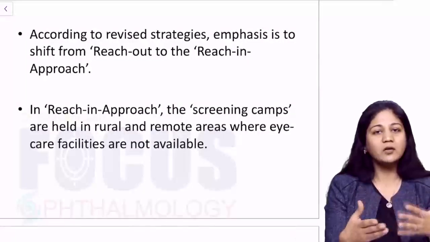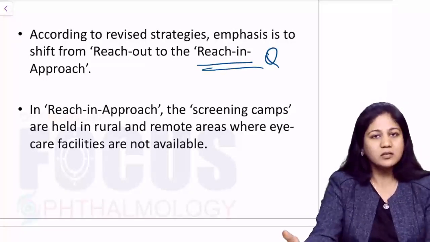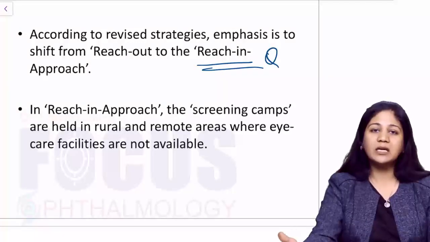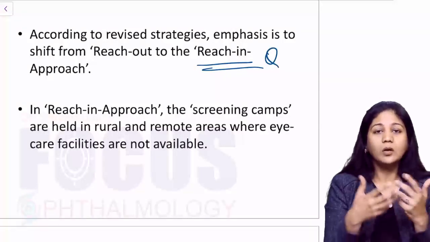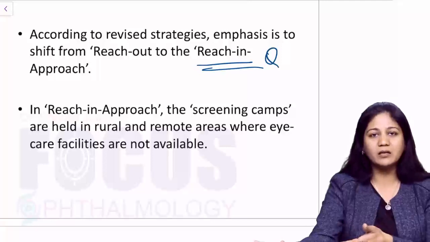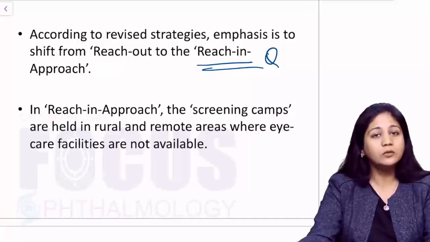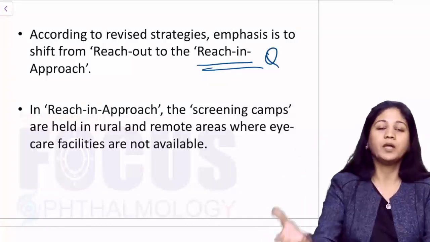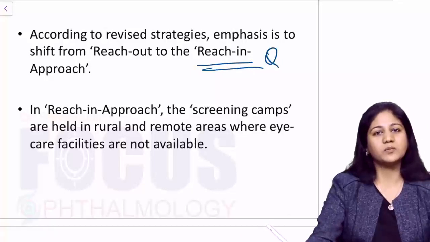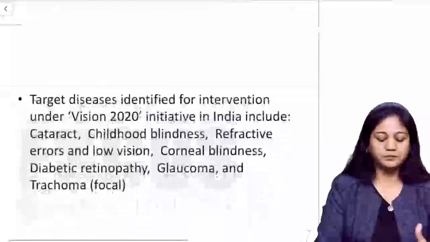Now from the reach out approach, we are now focusing on the reach in approach. Now what is this reach in approach? Reach in approach means that your community health workers, your volunteers, should go to those remote rural areas where the people are not educated. So we want awareness to spread to them. We want to hold camps in that particular area, go to those remote areas, catch the patients there, and then treatment will be given at the base hospitals. Okay, so this is your reach in approach which is nowadays being preferred.